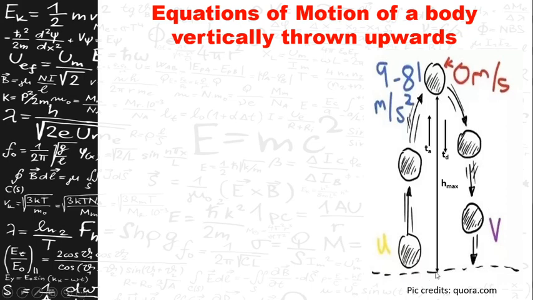Therefore, the displacement or the height reached by that body is called the maximum height. It is called H max.